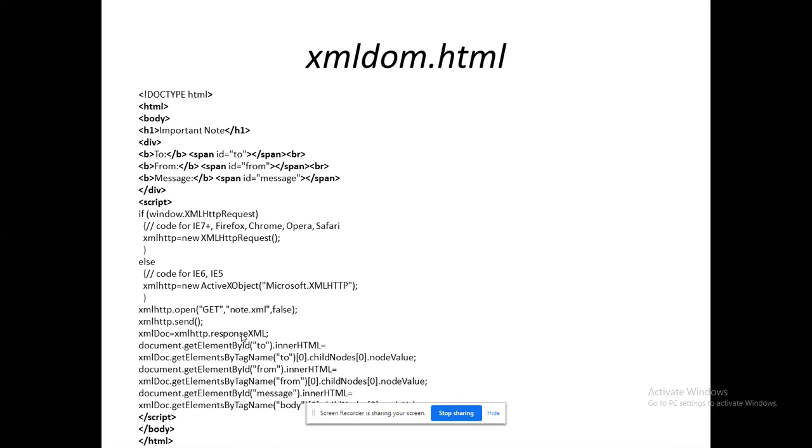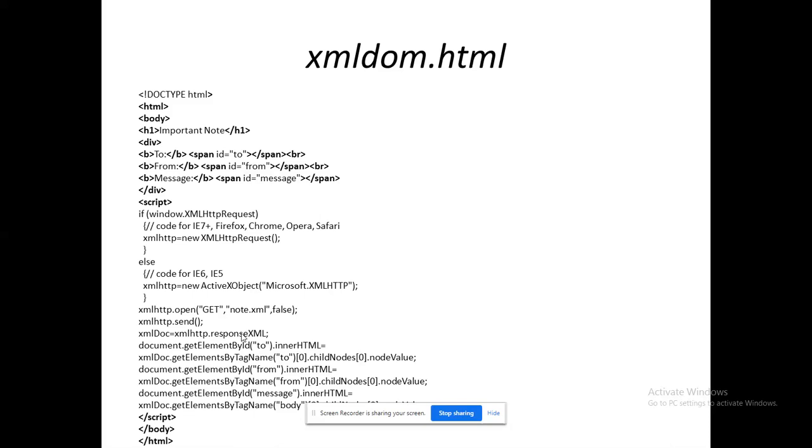The else part is a line that will work only on IE6 and 5 because it is the ActiveX object. XML-related technologies were developed by Microsoft and built into IE. You can understand that some of the contents do not work properly in some browsers.